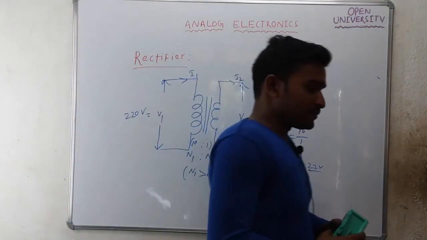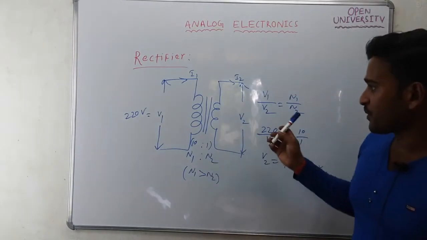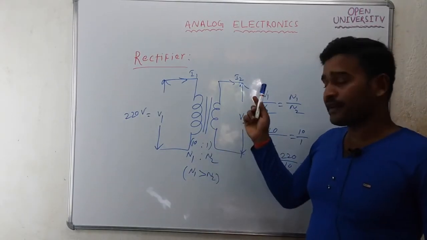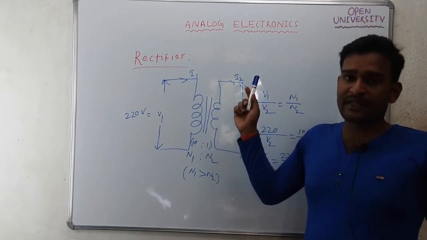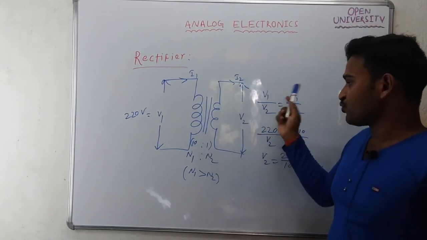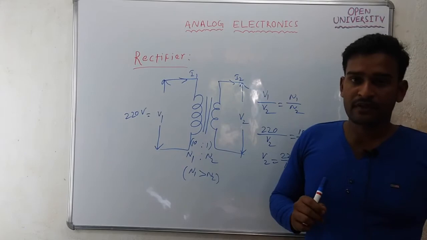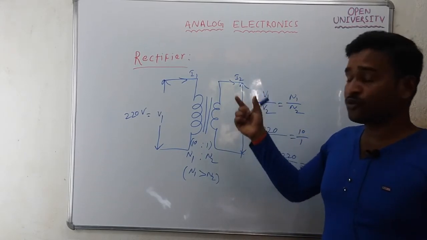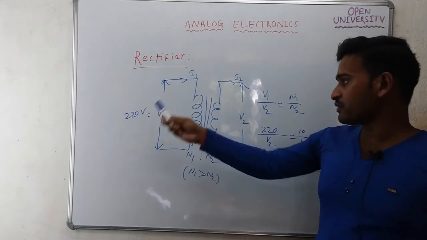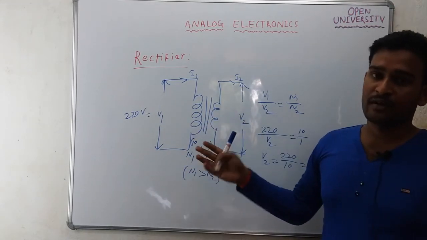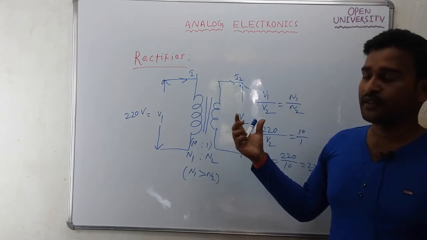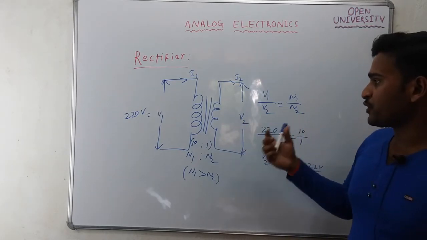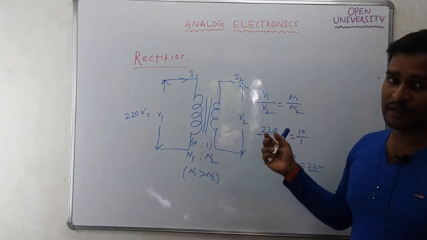If the breakdown voltage of the diode used in the rectifier is small and I apply a high voltage, the diode will break down and be damaged.